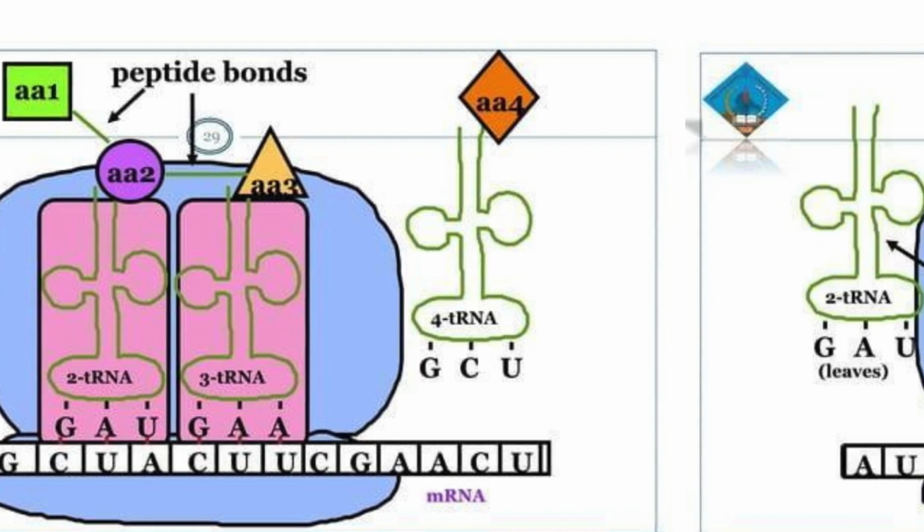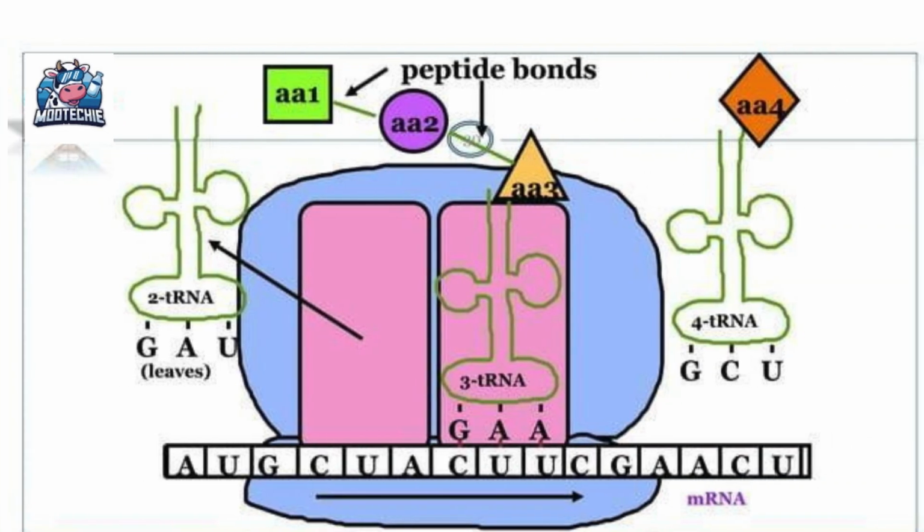This slide seems to be continuation of the diagram. It shows tRNA2 GAD leaving the ribosome, tRNA3 GAA and tRNA4 GCU remain engaged. This is part of the cyclical process. tRNAs enter the A site, move to the P site as the chain grows, and then exit from the E site after donating their amino acid.